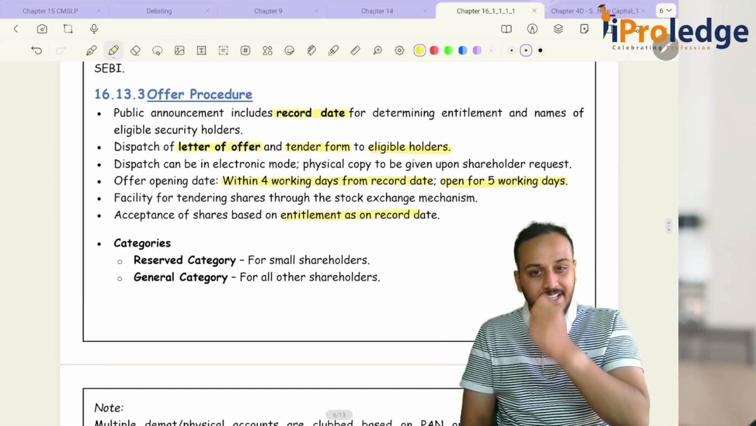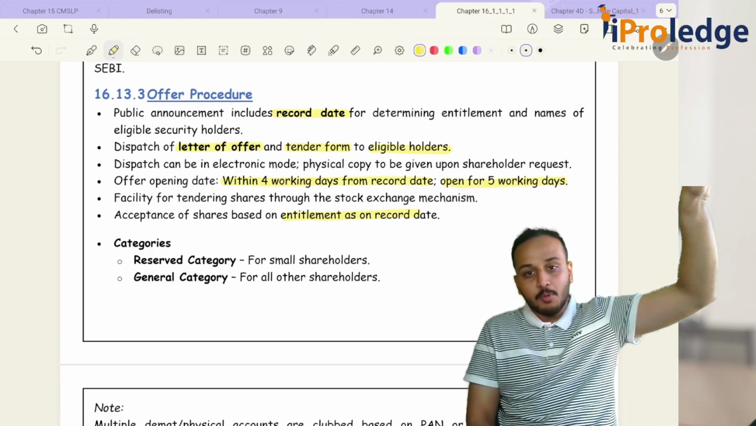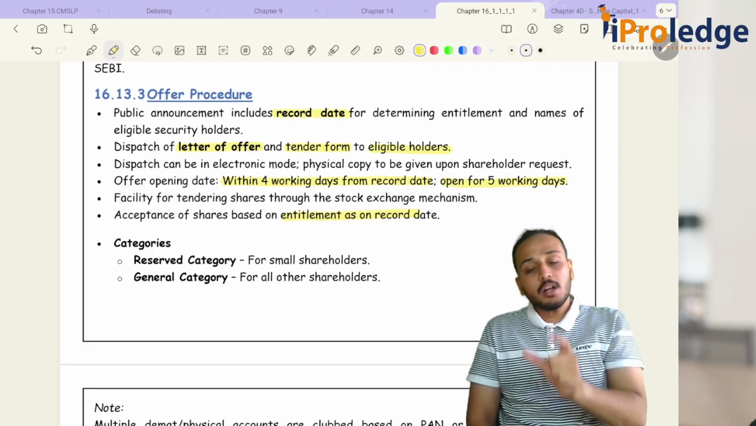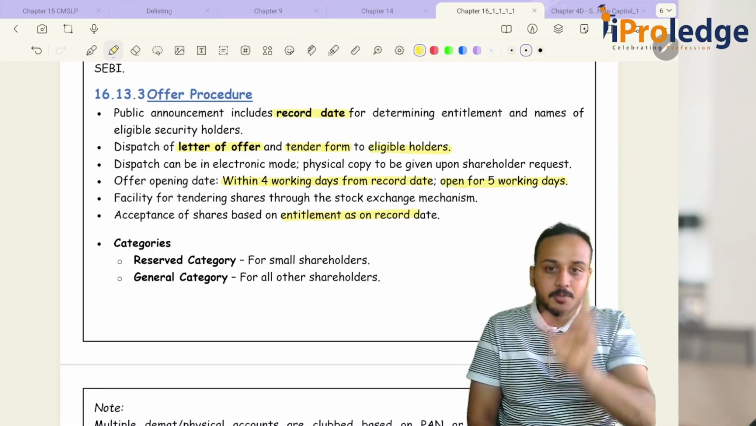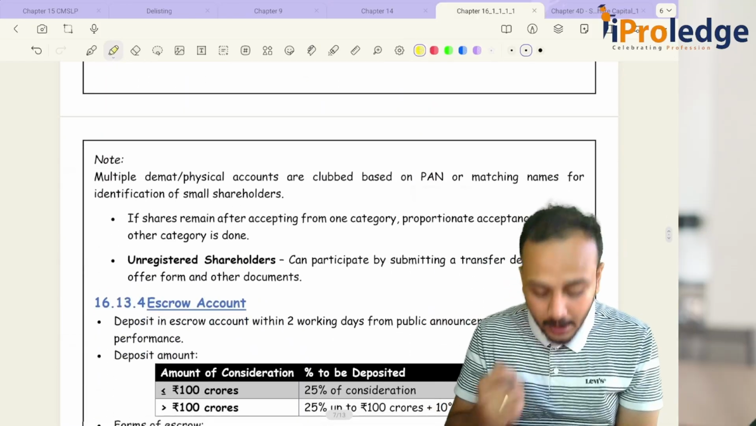Now there are two categories: the reserved category and the general category. The reserved category is for your small shareholders. How much is reserved? 15% of the offer size, or the number of shares entitled as per the shareholdings. Okay, this is your tender offer.